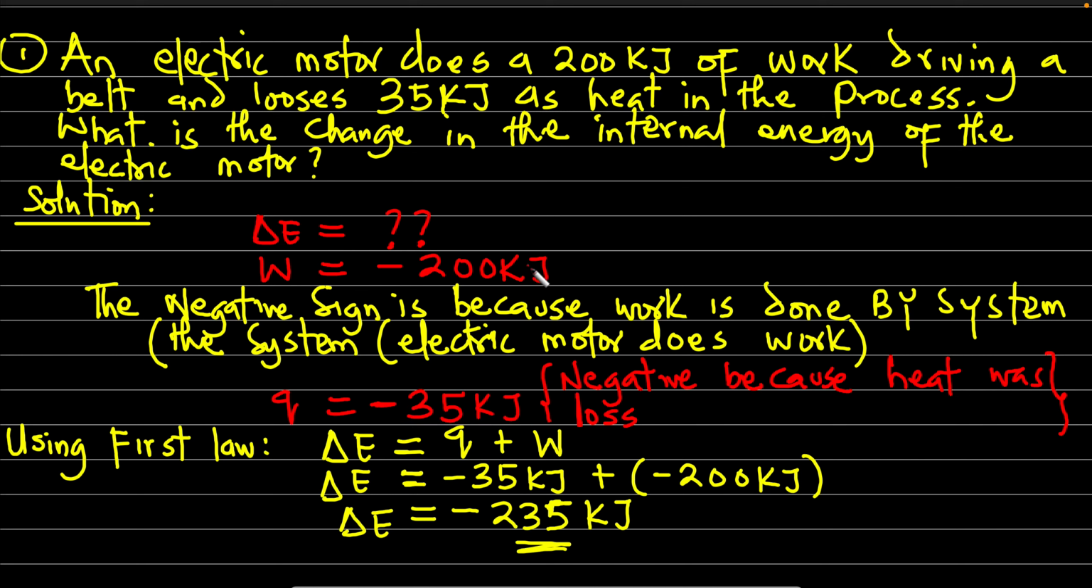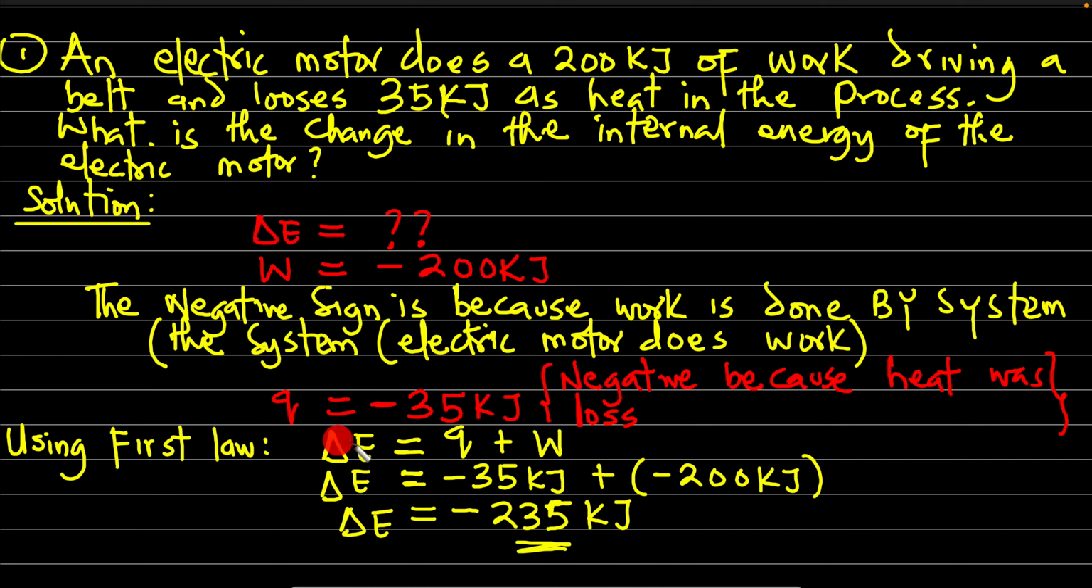Now, if you notice, the 2 units are in kilojoules. They are both in kilojoules, so there is no need of converting them. Assuming one of them was in joules and the other was in kilojoules, there would be need for us to make sure that the units are uniform. But since in this case this is kilojoules and this is kilojoules, of course we proceed like that.